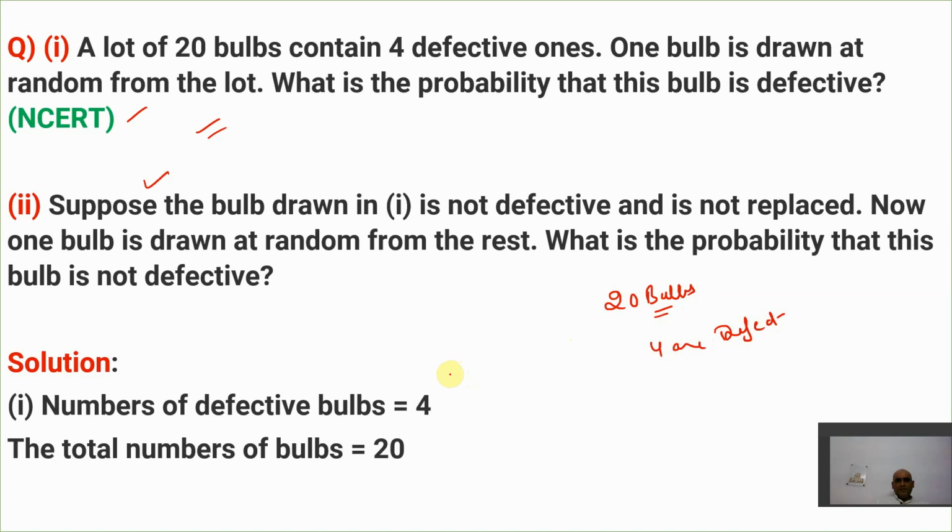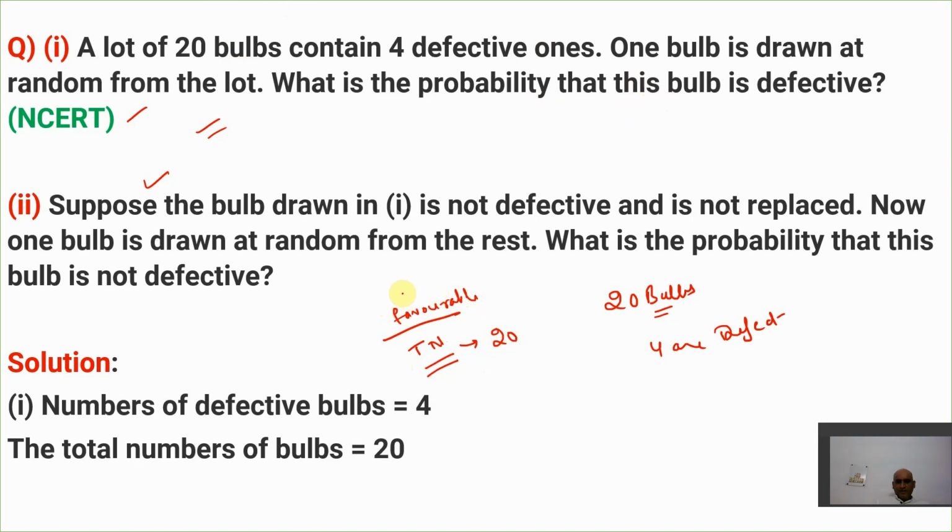First of all, you need to find the probability that this bulb is defective. And how to find the probability here? Denominator is what? Total number of outcomes. And numerator is what? Number of favorable outcomes. First, decide the total number of outcomes. So total number of bulbs is what? 20. So 20 is the total number of outcomes.